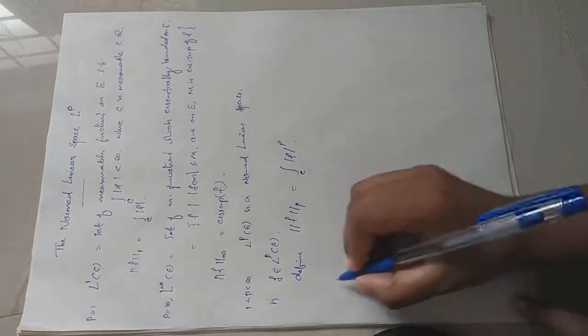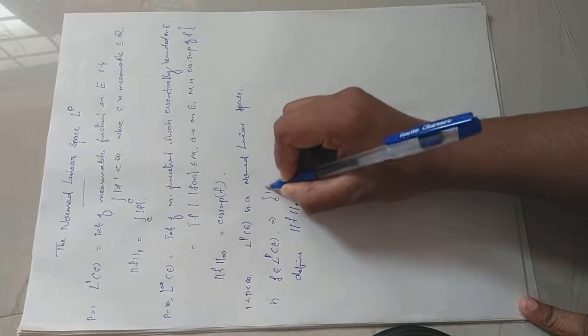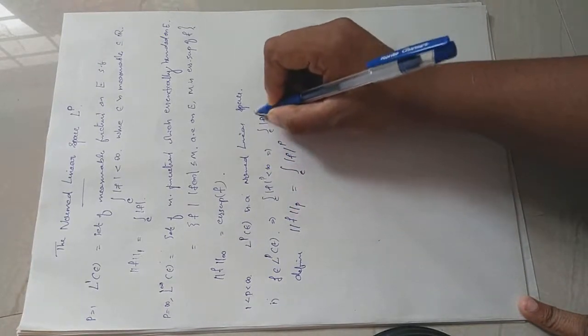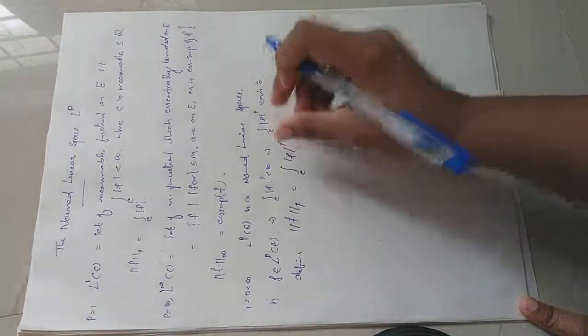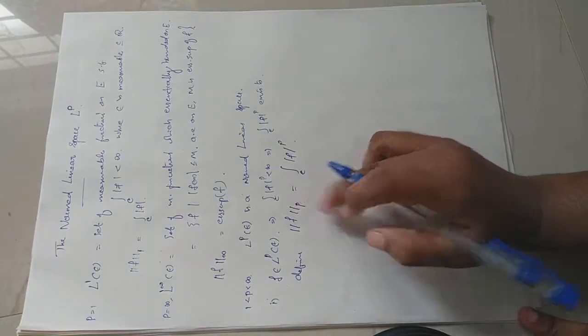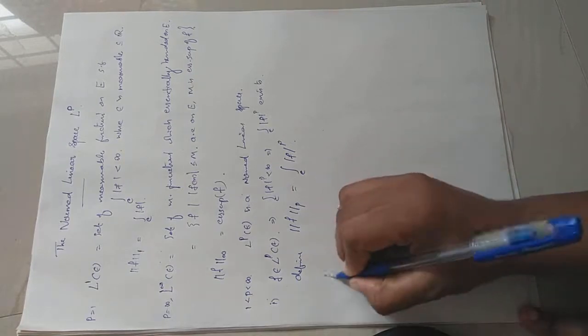So f belongs to L^p of E means the integral over E of mod f raised to p is finite. That means the integral over E of mod f raised to p exists. It is finite. So whatever that value is, it is denoted by the corresponding p norm of f. Then it is clearly a real valued function. Then I need to verify the non-negativity condition. What is the p norm of f?